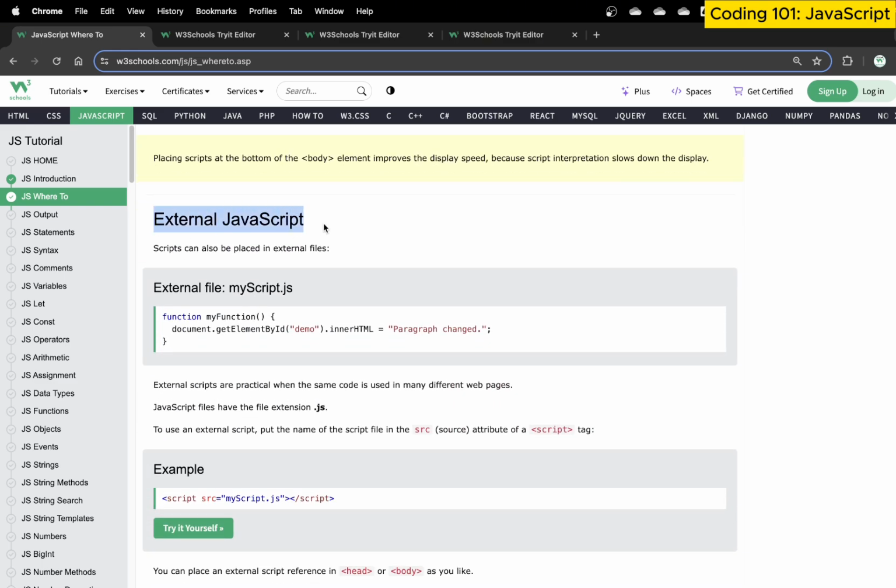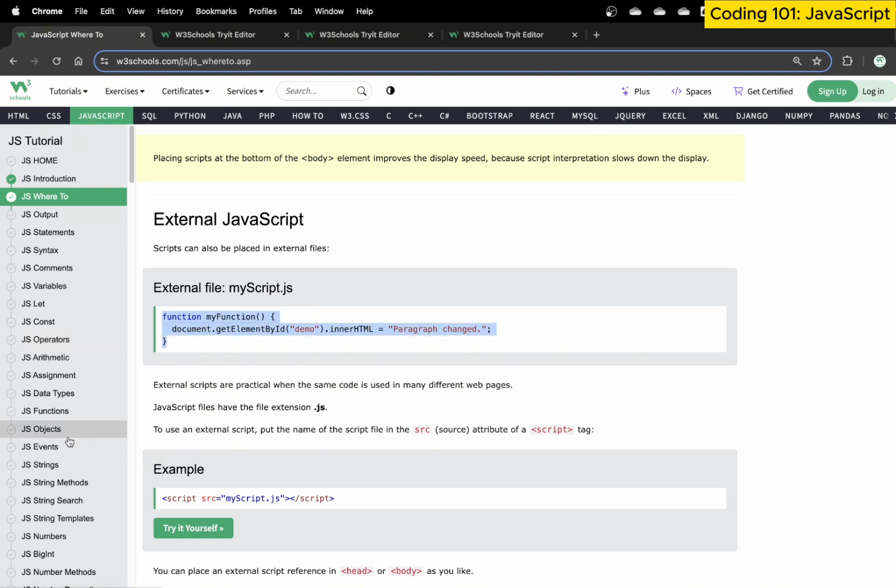Then external JavaScript, what do we mean by that? This basically means that you can use JavaScript in a separate file as well. You can create a brand new, empty file and write the JavaScript code there. What exactly is happening in the code, don't worry about it.